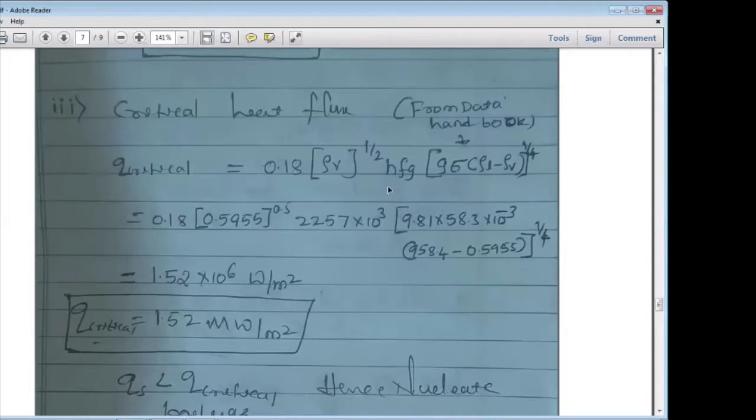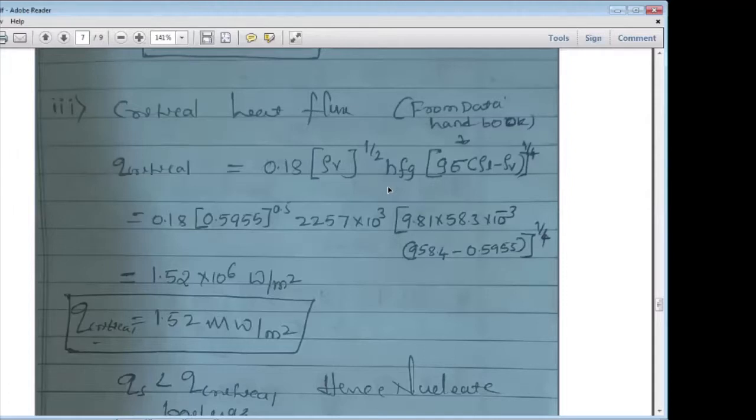In the previous class yesterday, we discussed that it does not depend upon the velocity of the fluid flow, the viscosity of the fluid, or any dimensions of the copper or anything. It is depending only upon the density of the fluid, correct?